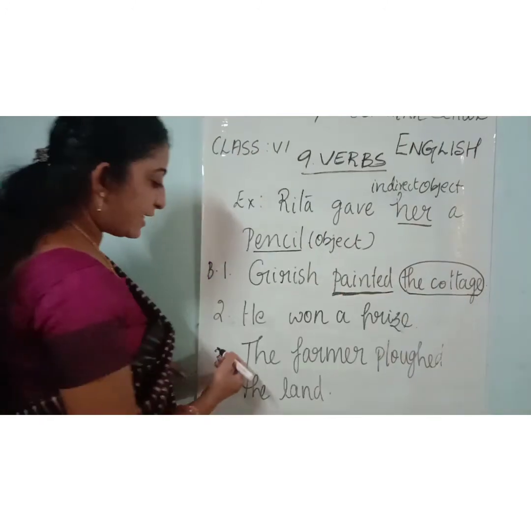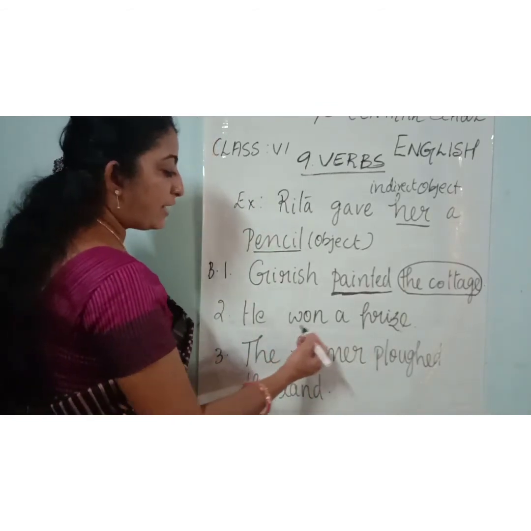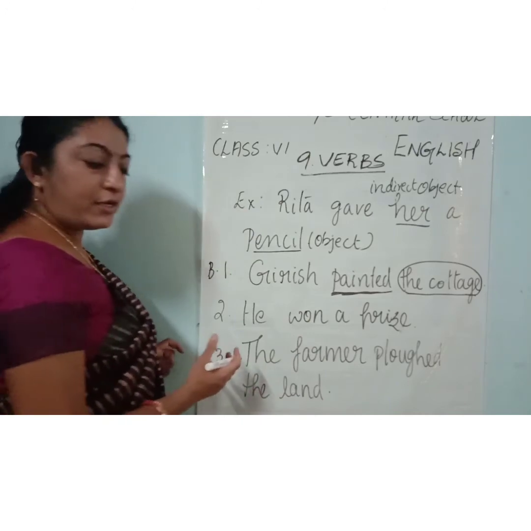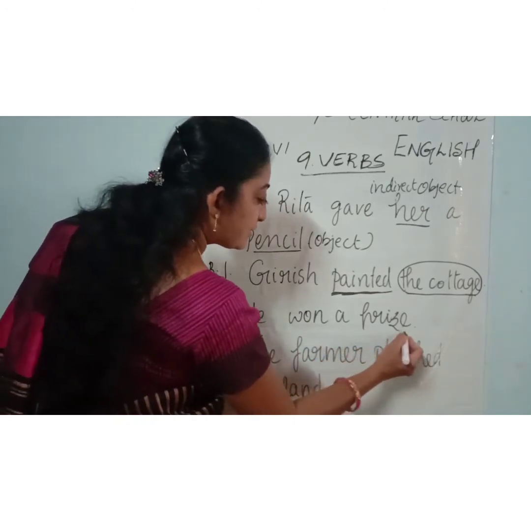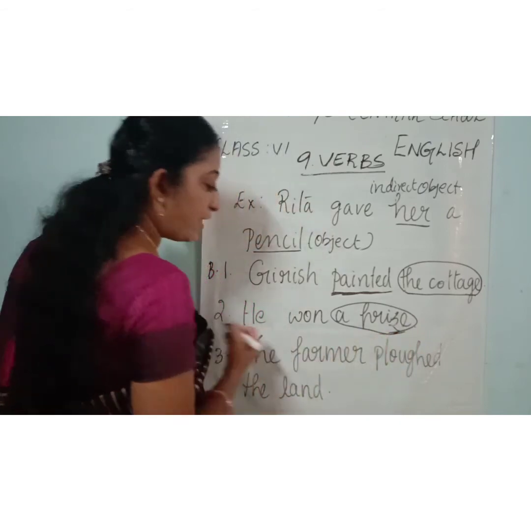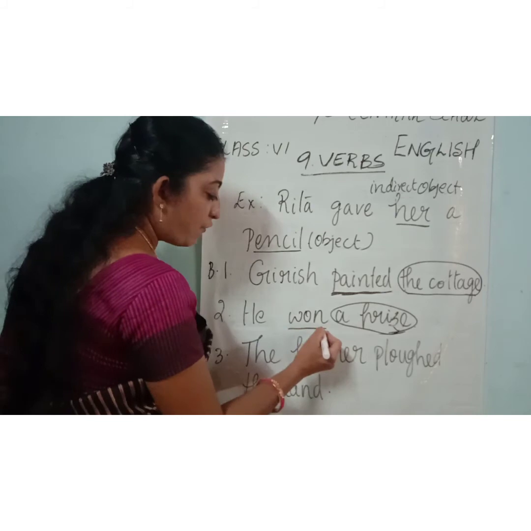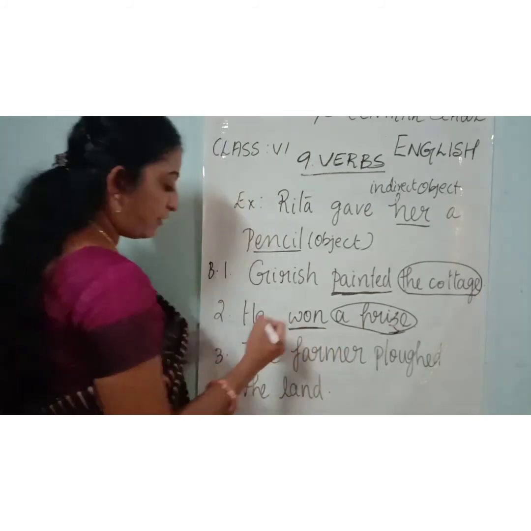Now second one. He won a prize. What did he win? A prize. So a prize is the object here. And what is the verb here? Yes, won is the verb. So you should underline the verb.